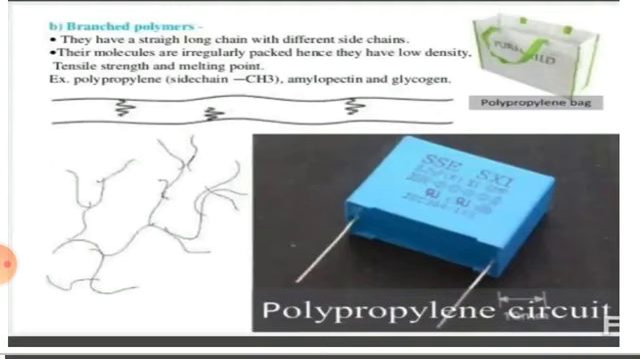Here polypropylene is an example. Amylopectin, glycogen, these all are examples. Polypropylene: take propylene, n numbers of propylene. When it undergoes polymerization process, it gets converted into polypropylene polymer.